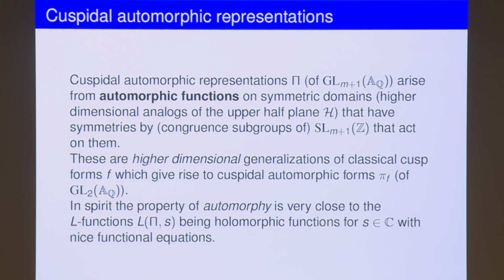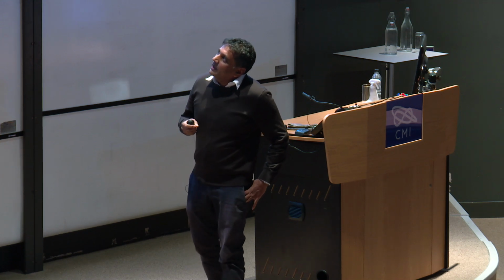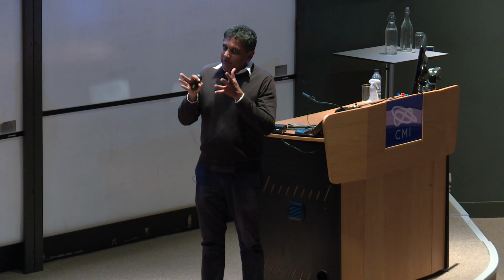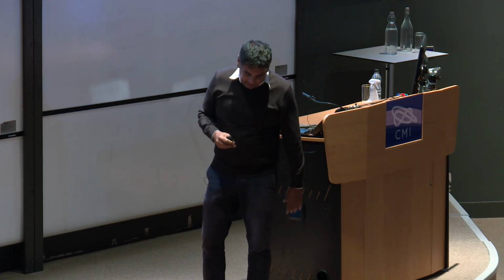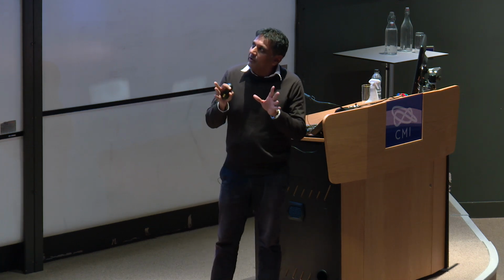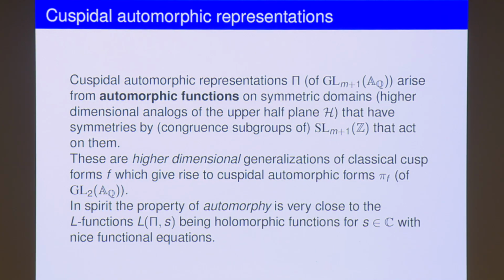By m plus 1 cross m plus 1 matrices with coefficients in Z. So these are higher dimensional generalizations of classical cusp forms. In spirit, from a cuspidal automorphic form, a representation, you can make an L series, and basically the automorphy property is related to the fact that these L functions have nice properties like analytic continuation, etc. All right, this is going to be a black box. We're not going to delve too much into the meaning of what this cuspidal automorphic form is.